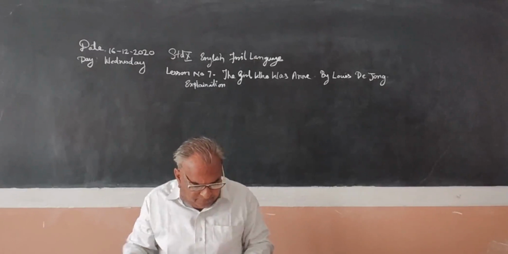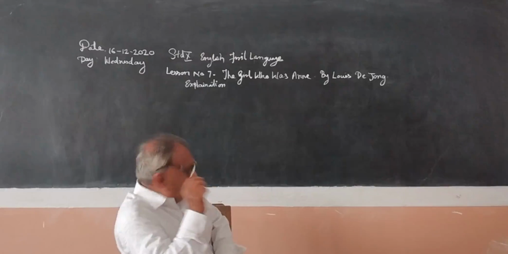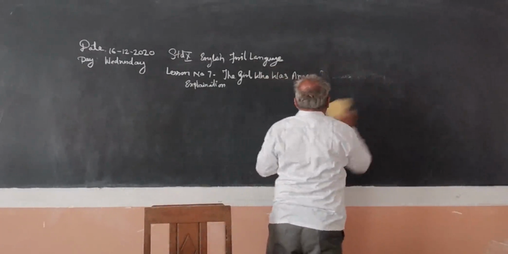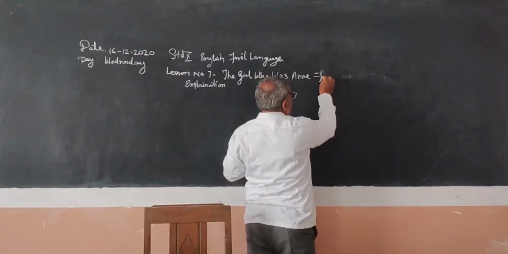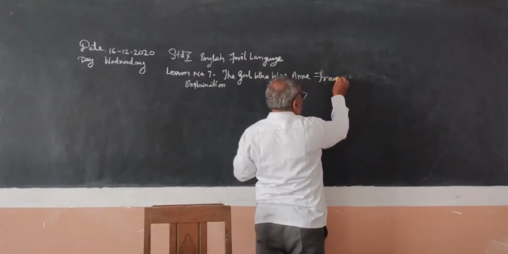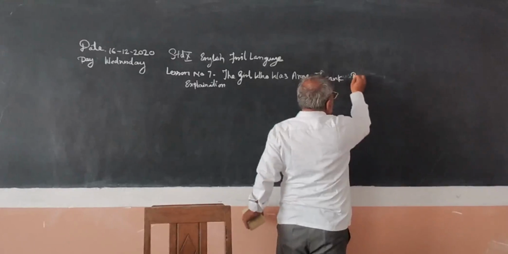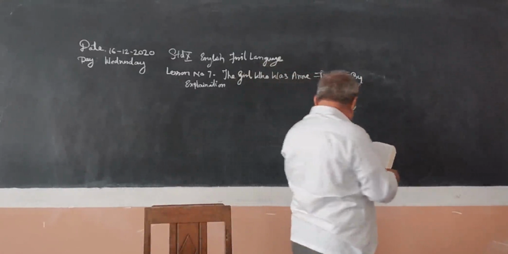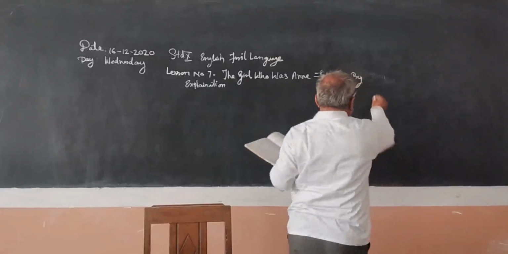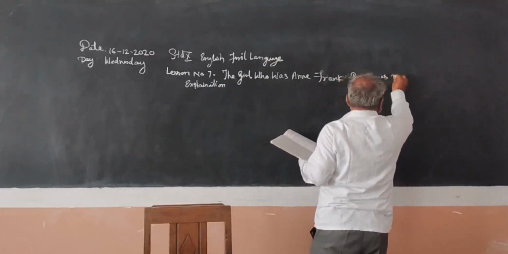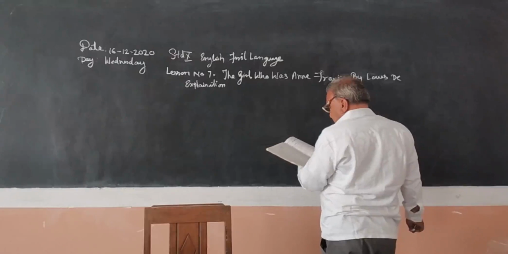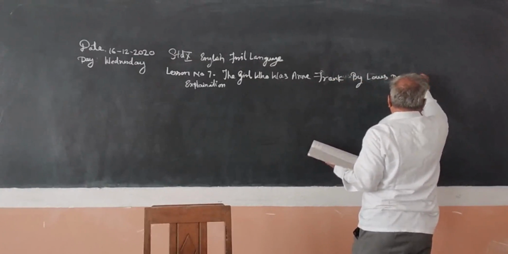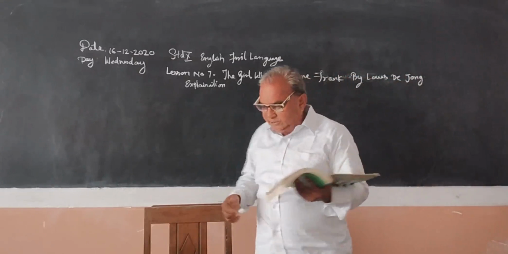The girl who was Anne Frank, who was Anne Frank, by Louis de Jong. Explanation here.